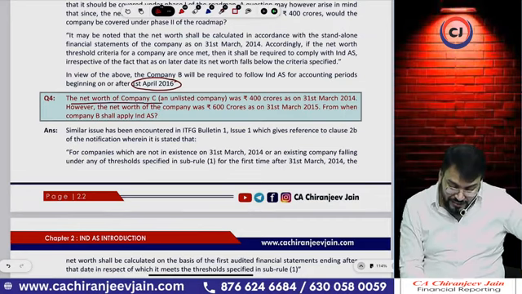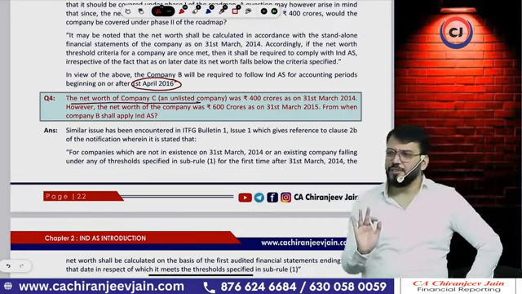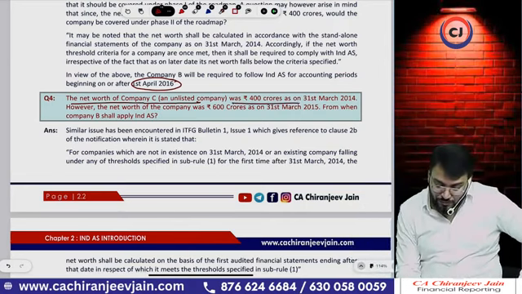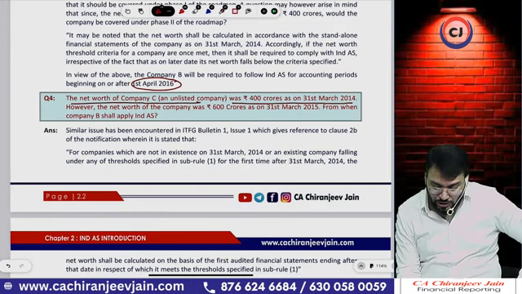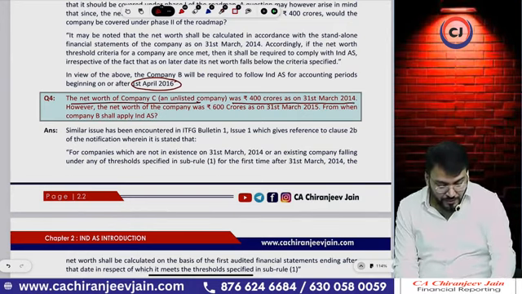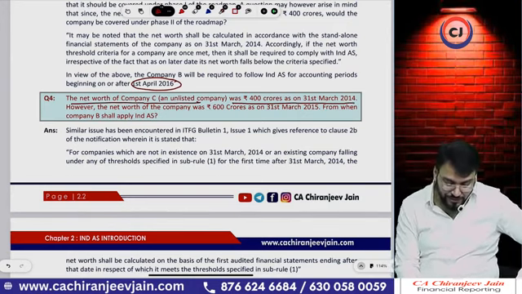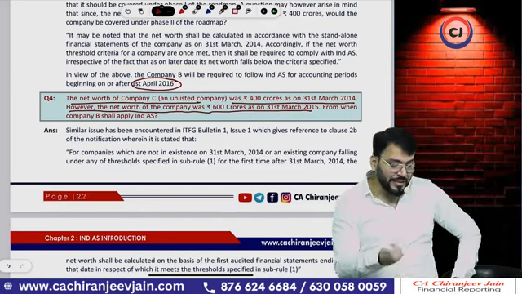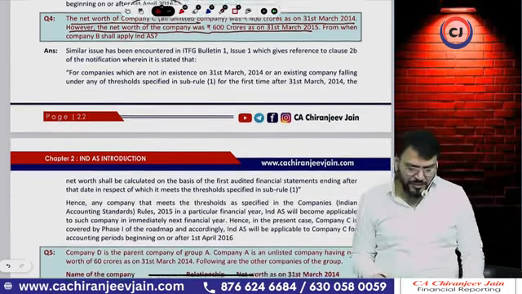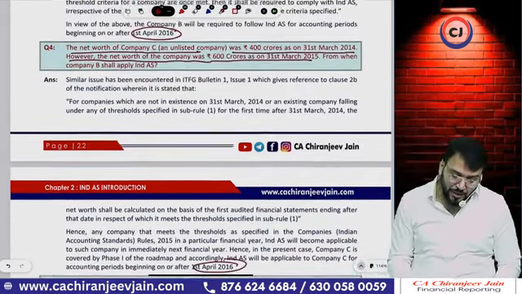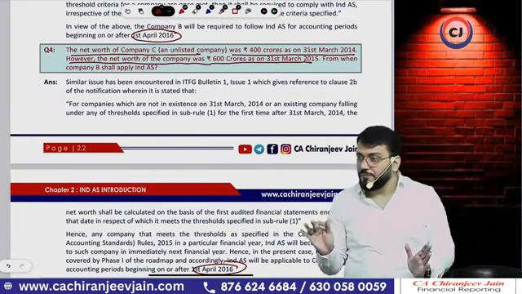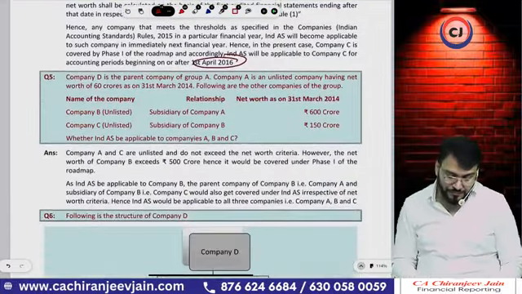The net worth of company C, an unlisted company. Mostly they will ask unlisted companies only, because unlisted is more dangerous. It was 400 crore as on 31st March 2014. Live students, you also try to answer. However, the net worth of the company was 600 crore as on 31st March 2015. From when shall the company apply Ind AS? From 1st April 2016. Why? Because if it is applicable in any one of the 3 financial years, it will be covered under phase 1.